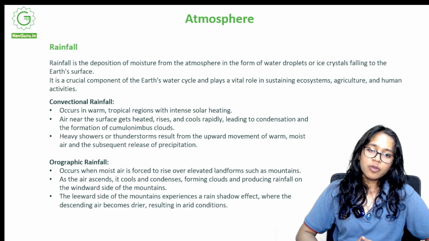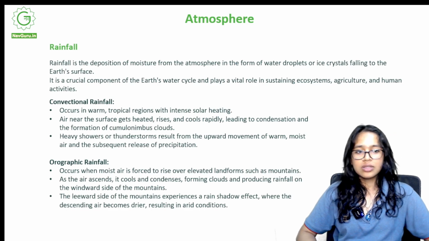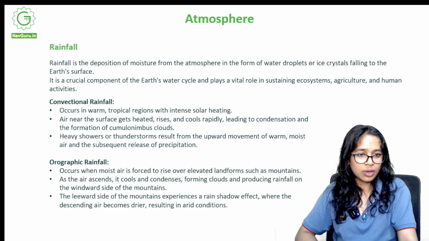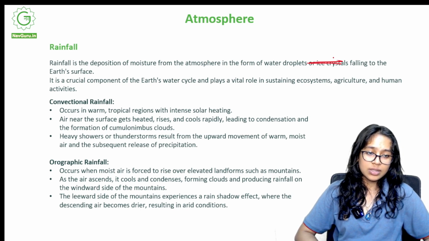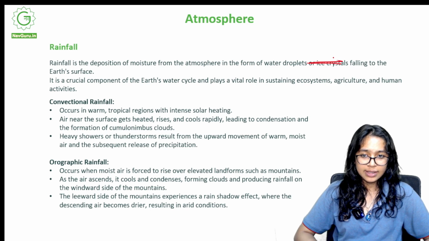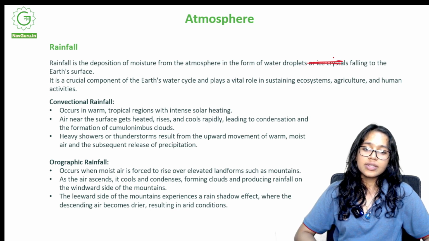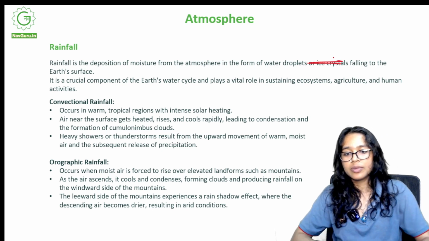Rainfall is the deposition of moisture from atmosphere in form of water droplets or ice crystals falling to the earth's surface. This is wrong. It's just water droplets. It is a crucial component of Earth's water cycle and plays a vital role in sustaining ecosystems, agriculture and human activities. Convectional rainfall occurs in warm tropical regions with intense solar heating. Air near the surface gets heated, rises and cools rapidly, leading to condensation and formation of cumulonimbus clouds.